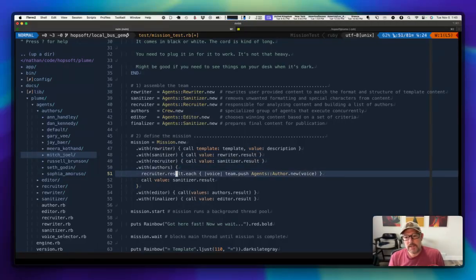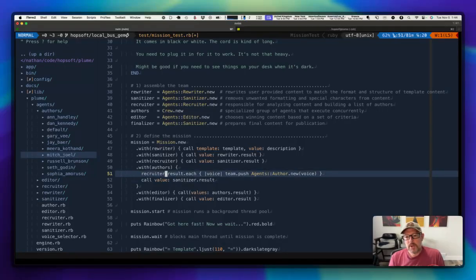So we take that, and then we build up the crew effectively. So with authors, I should also note that inside of these blocks, the block context itself is the agent. So when we invoke call right here, those call methods are actually executing on the agent that we've passed into the with method here.